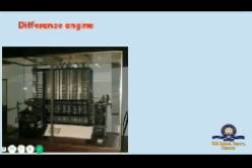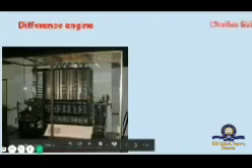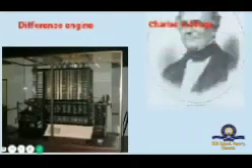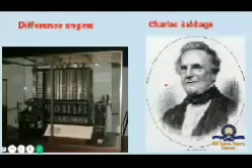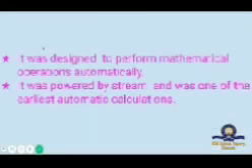Then the next thing is the difference engine. This is the difference engine, and it is invented by Charles Babbage. We all know that he is the father of computer. The difference engine was invented by Charles Babbage, and it was designed to perform mathematical operations automatically.